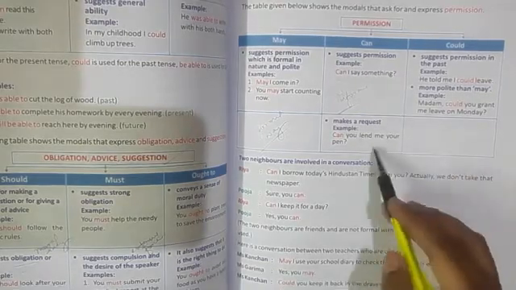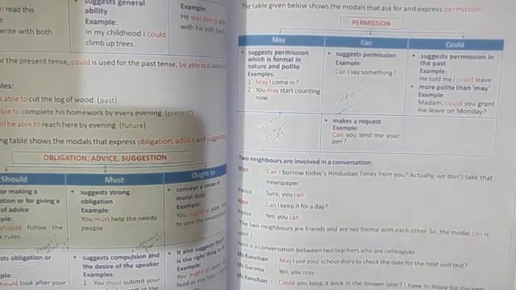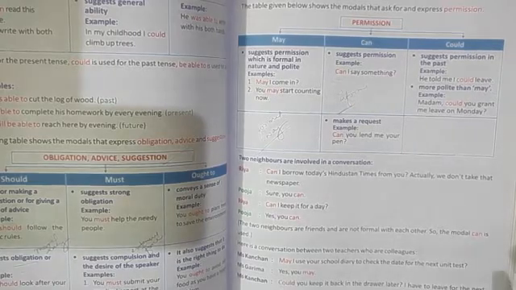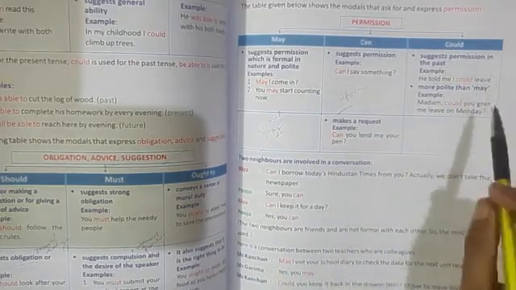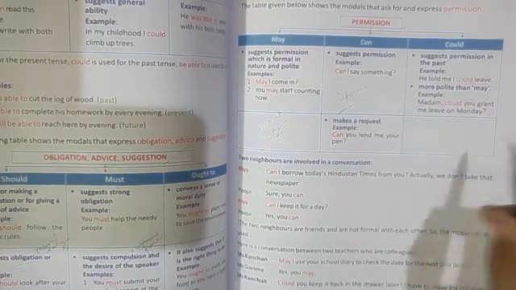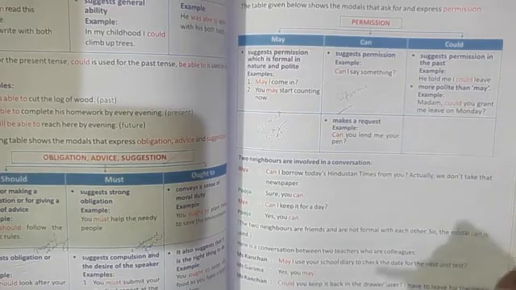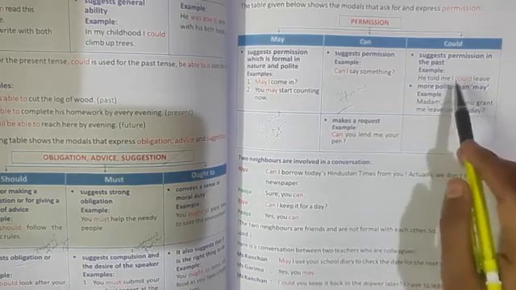Can is informal. Can I say something? A very informal way. Making a request: can you lend me your pen? This is when you are talking to a friend or your siblings, people you are very comfortable with, when you are in a relaxed mood. May is formal, can is informal. Could suggests permission in the past, and it is also a formal way of asking. He told me I could leave.